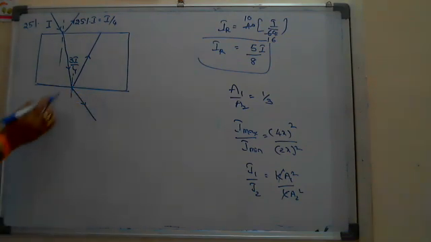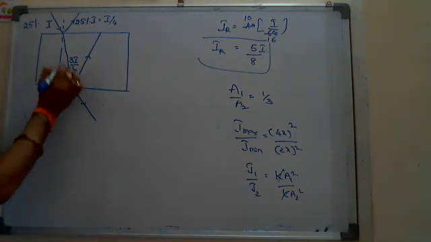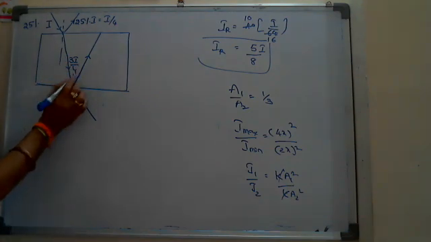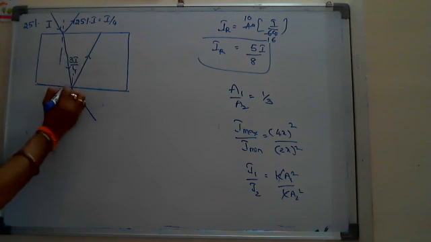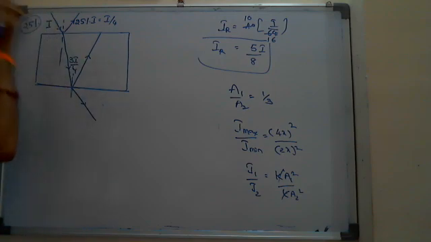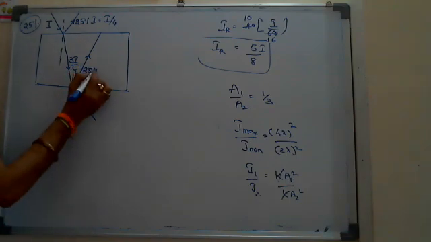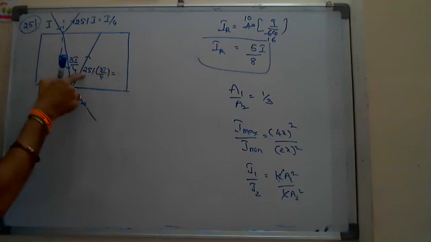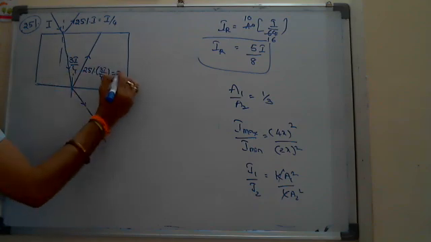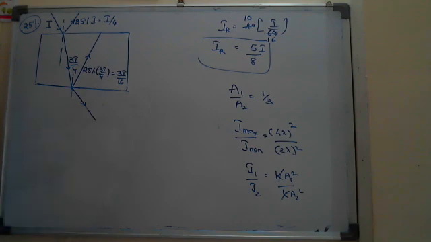Again 25% is reflected, because at each reflection he said 25% of light is reflected. So 25% of 3I by 4 is again 1 by 4, you will get 3I by 16.